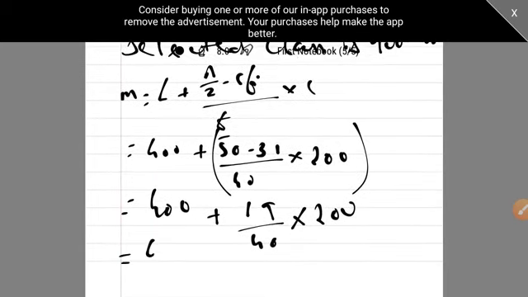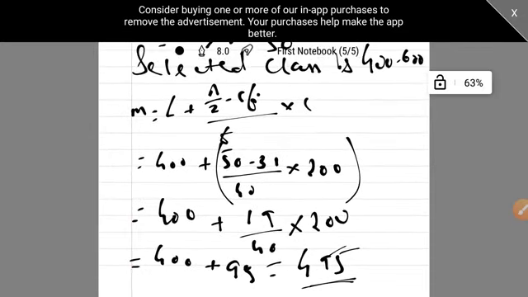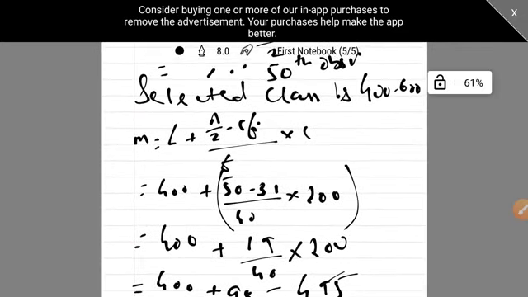If you solve everything, that is 19 into 200 upon 40. You will be getting 95. Now 400 plus 95 is 495. Okay, so this is your answer. So we have done this sum also, the fifth sum of 3.4.